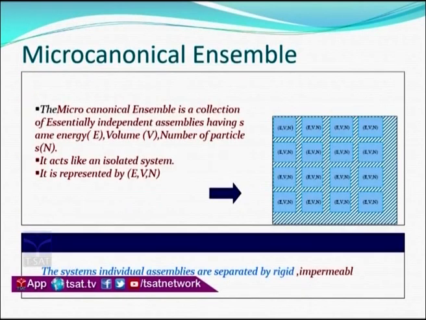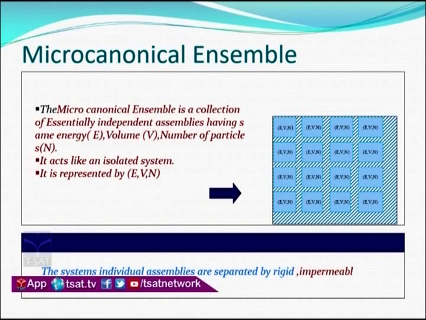See, here we go with the microcanonical ensemble. It is a collection of assemblies, or we can say a collection of ensembles, having the same energy, volume V and number of particles. It is considered like an isolated system, there is no exchange of energy and matter with the surroundings. So, we generally represent this with EVN, because EVN is the macro state of a system.